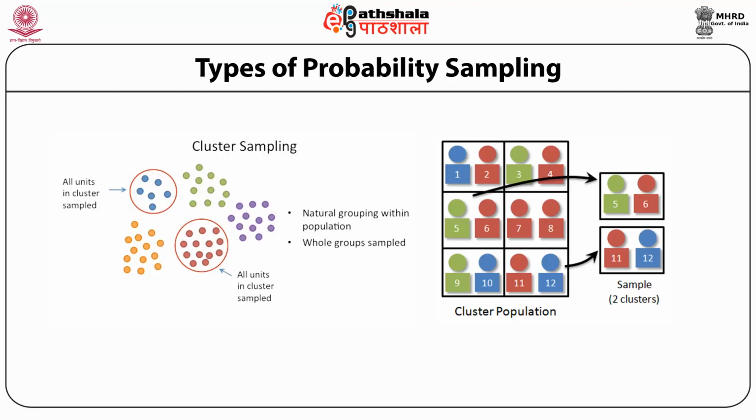Likewise, you see the other diagram where we have different cluster units represented by different colors like blue, green, red, orange and violet. So here also we see the characteristics of the population in a cluster are different, that is they are heterogeneous, but all clusters are homogeneous between them. So we can randomly pick any two clusters. For example, here we have picked one cluster in the blue unit and the second cluster in the red unit. So you can see here that the natural grouping is within the population and whole groups have been sampled here.